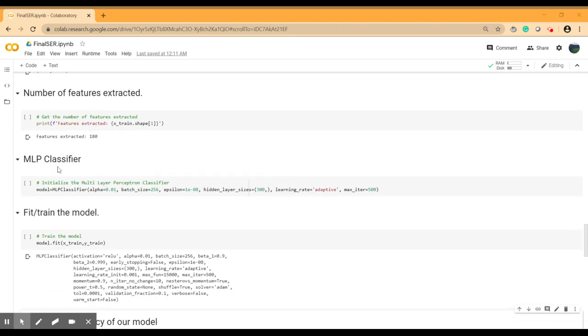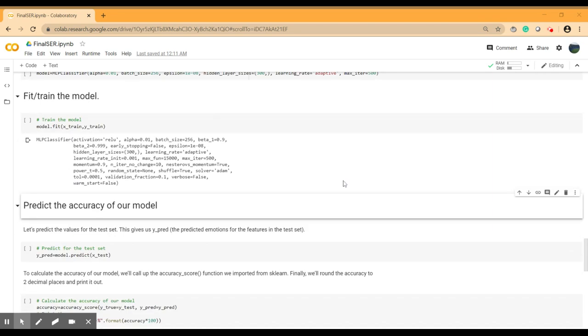Now we are using MLP classifier. It's an internal neural network for classification, and it's also called feed forward artificial neural network. So here we have kept alpha 0.01, batch size 256, epsilon 1e-08, hidden layers 300, learning rate adaptive, and max iteration 500. Then we fit and train the model. The activation is ReLU here and learning rate adaptive.